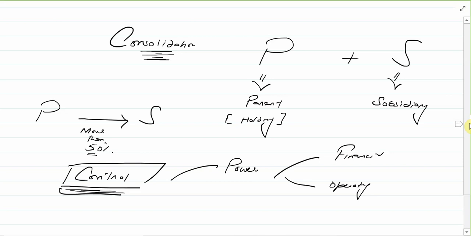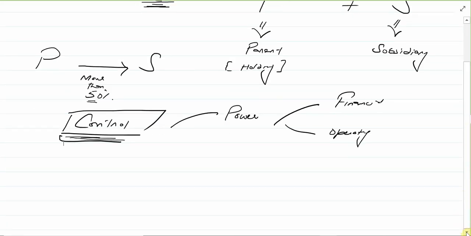What is the relationship with the consolidation? Why are we preparing the consolidated financial statements? The reason is the single entity concept.